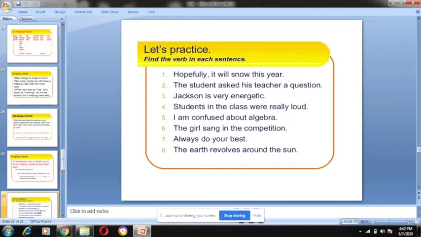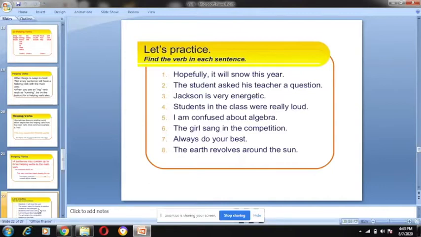We have to find the main verb and the helping verb. Will snow. Then, the student asked his teacher a question. Asked. Yes, ma'am.